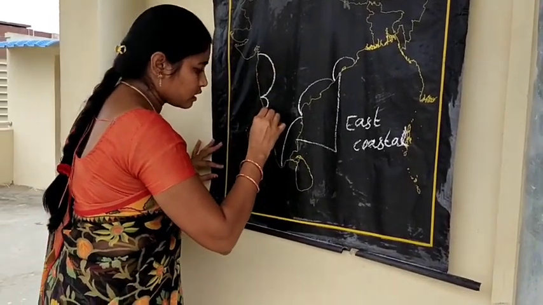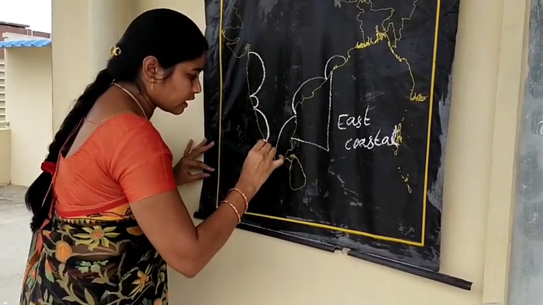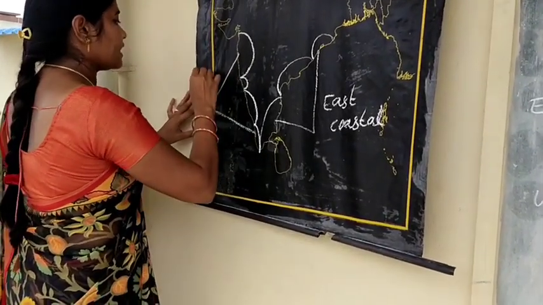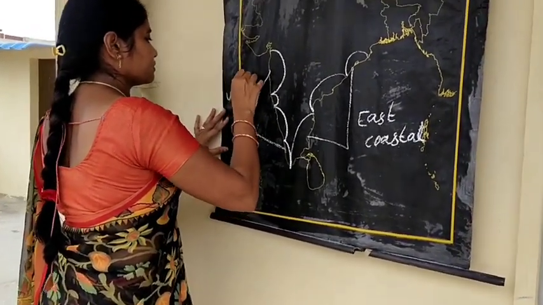Maharashtra and Goa, Karnataka and Kerala is West Coastal Plains.